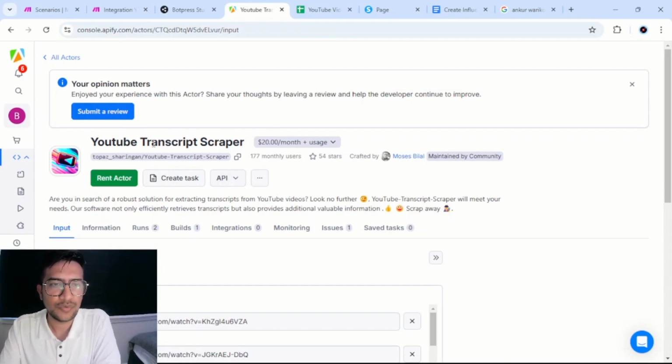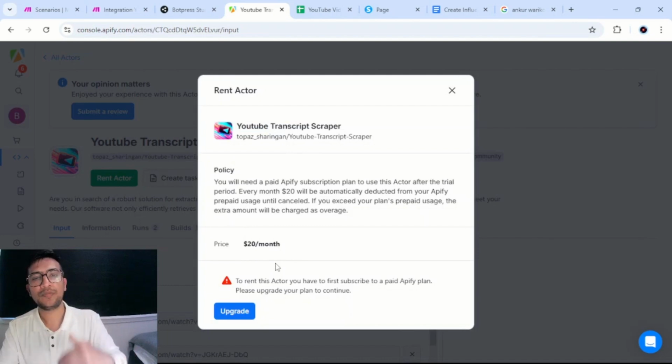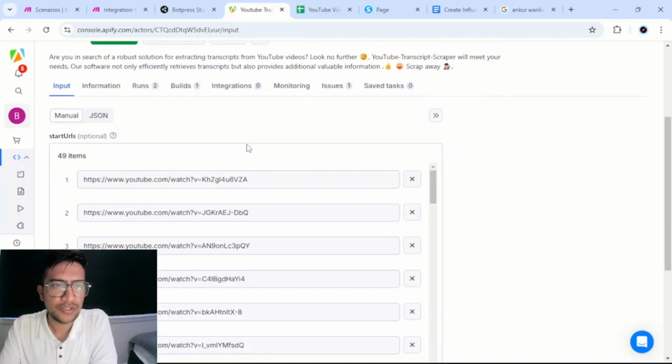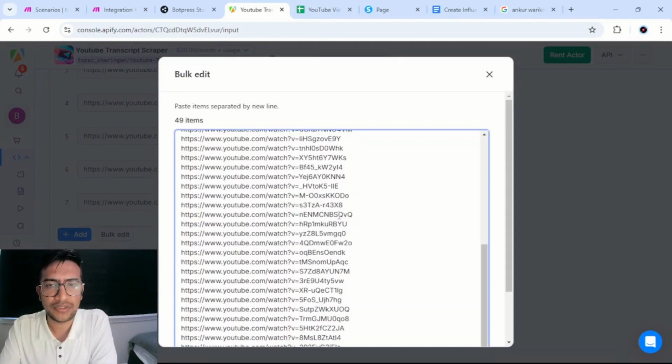So in that case, what you do is you go to YouTube transcript scraper. You can have that link, click on rent actor. As you see, my trial period has expired. But if you are new to it, you would be able to rent it by starting the trial. Now what you need to do is you bring yourself here, you click on bulk edit, and you paste all the videos. You see the 49 items from the Google Sheet, you paste all these items here.